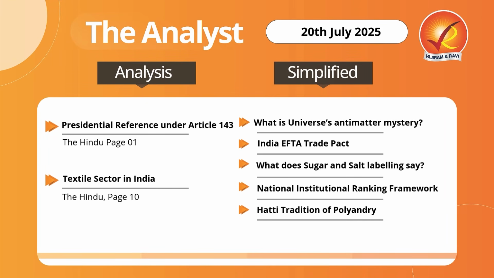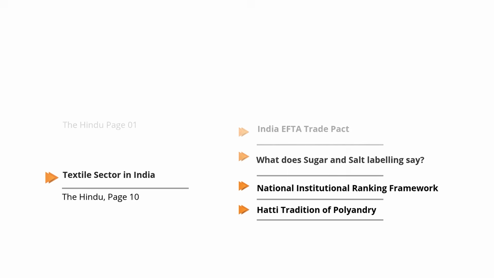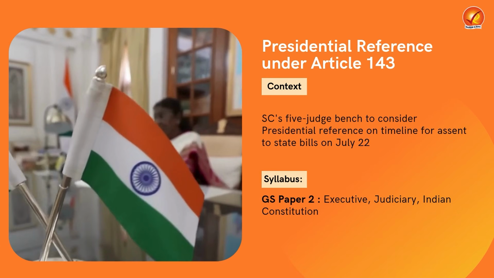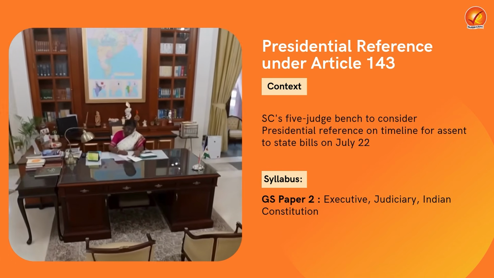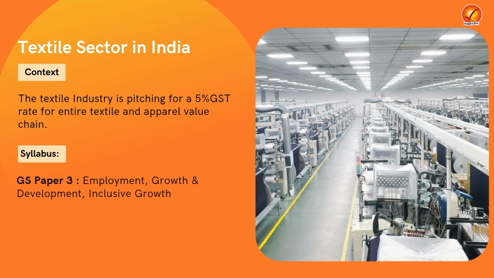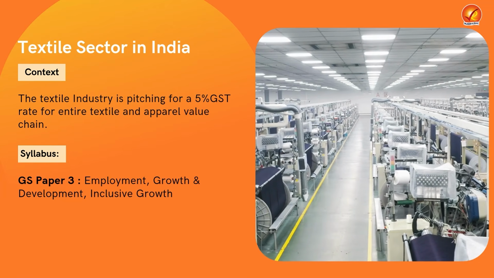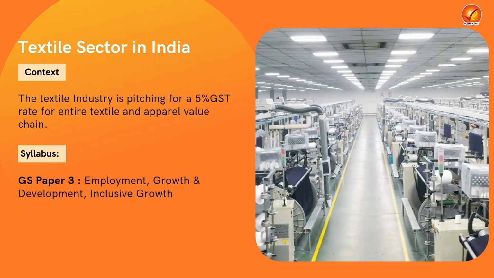Today again we will be discussing some important topics that have appeared in today's The Hindu and The Indian Express newspapers, which are very relevant for your examination. In the initial two articles, we have included two mains practice questions which will be highly useful for your upcoming mains examination. So in the first topic, we'll try to understand the presidential reference under Article 143 of the Constitution. After that, in our second topic, we will look into the status of the textile sector in India, its significance, challenges and the way forward.